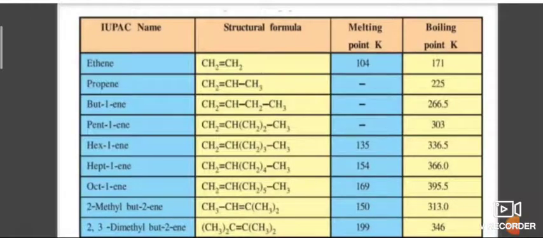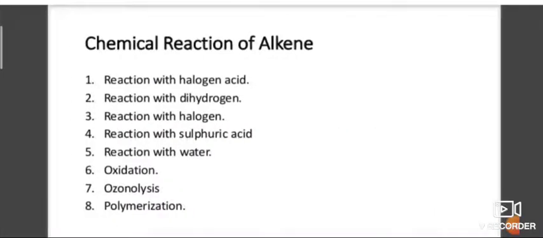These are the different examples of alkene with their formula and IUPAC name. Next, chemical properties of alkene. Alkenes generally undergo electrophilic addition reaction because of the presence of a double bond, that is a strong sigma bond and a weak pi bond.